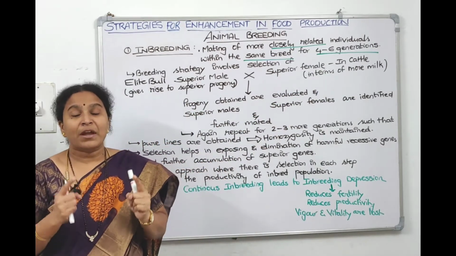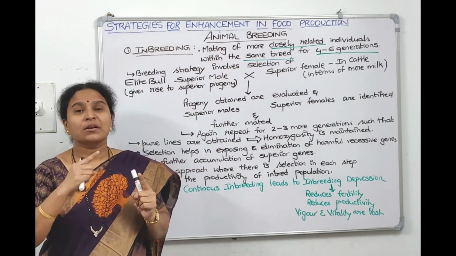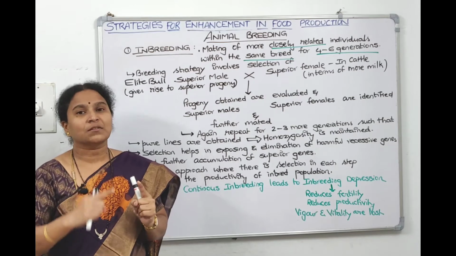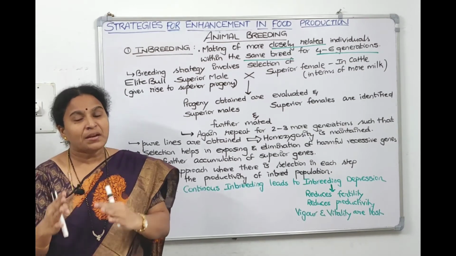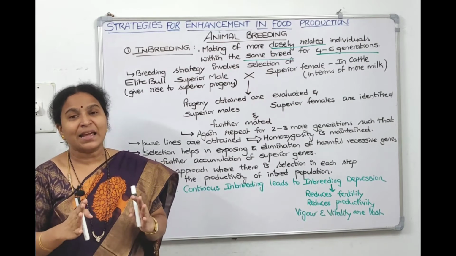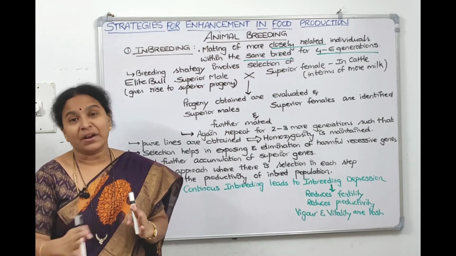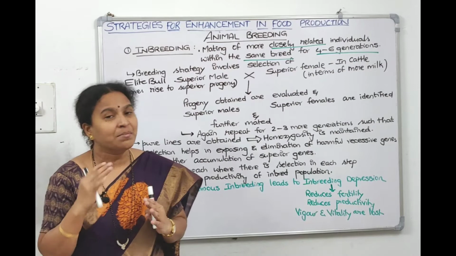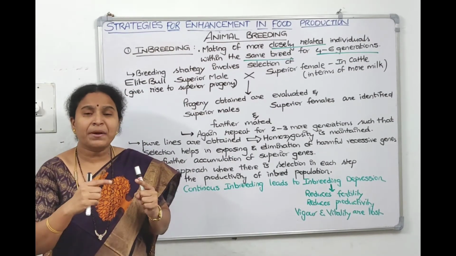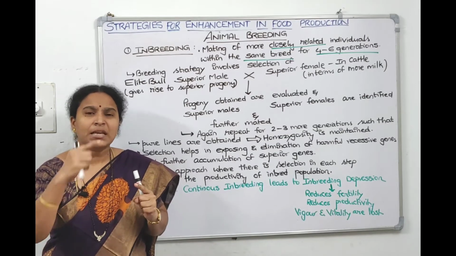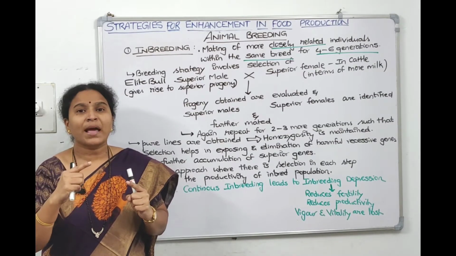Like this, when we breed among themselves for 4 to 6 generations, then you get a superior male and superior female. Then they are called inbreeding varieties. Right? Now, since we are doing the breeding among the same breed, what happens?